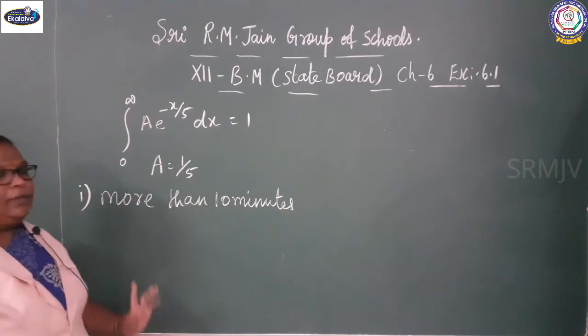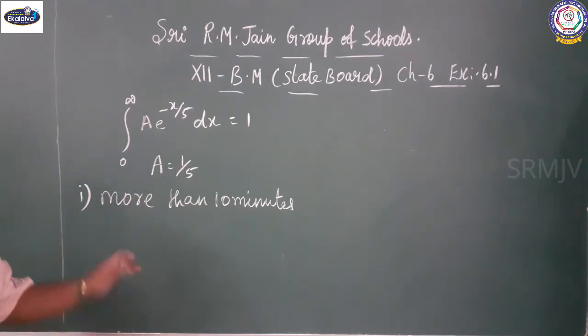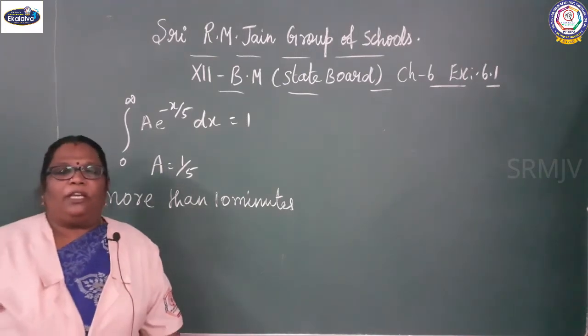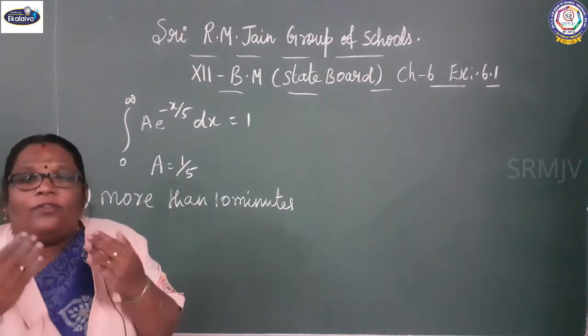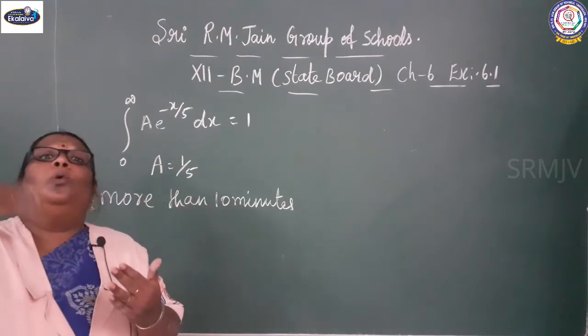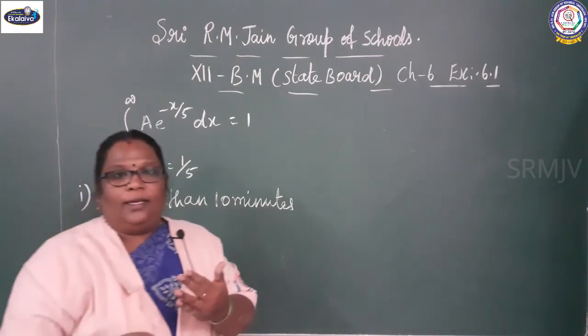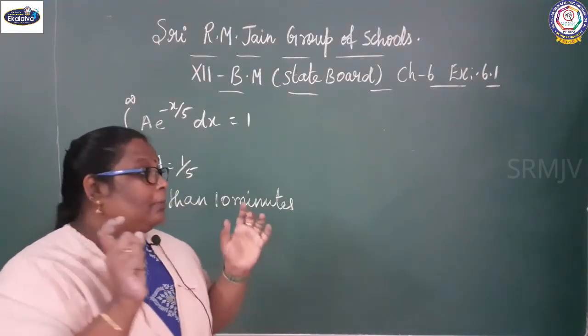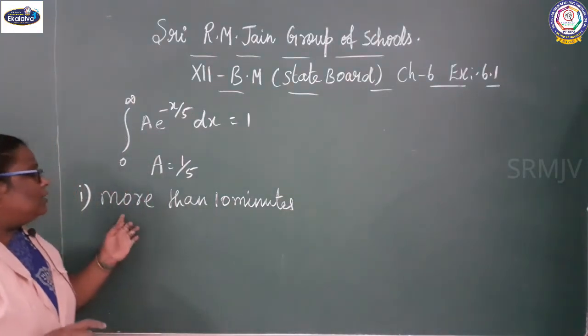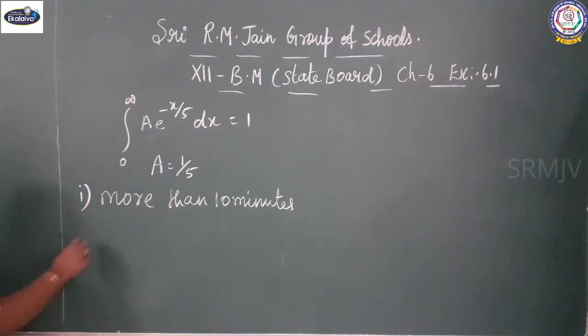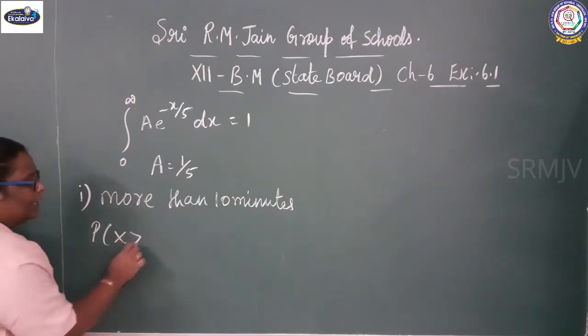See the first subdivision: probability more than 10 minutes. What is the meaning of more than 10 minutes? It is the probability that a person will talk over the phone more than 10 minutes. Is it clear? So take it as P of x greater than 10.